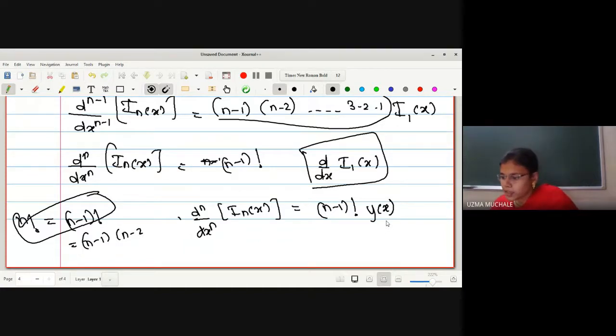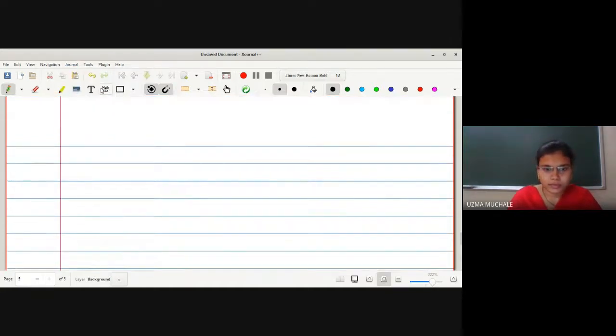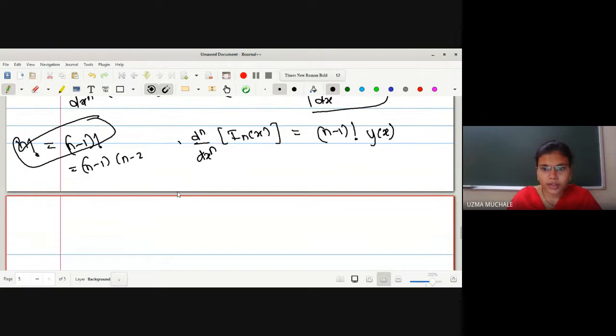Correct? Now, what we have to do simply, we have to find out the integration of this term n times. Whatever term we have obtained here, we have to find the integration of this n times.